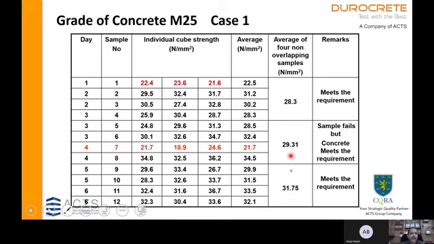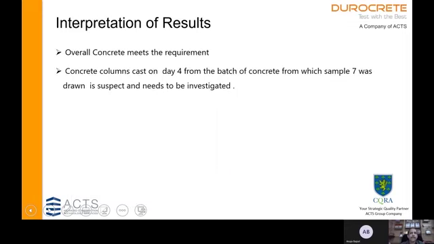Similarly, we are casting sample 9 to 12 on day 5 and 6, and all the individual sample means are more than the individual requirement, and average is 31.75, which meets the overall requirement for M25 grade. So the overall interpretation of the result is overall concrete meets the requirement, and concrete columns cast on day 4 from the batch from which sample 7 was drawn is suspect and needs to be investigated.